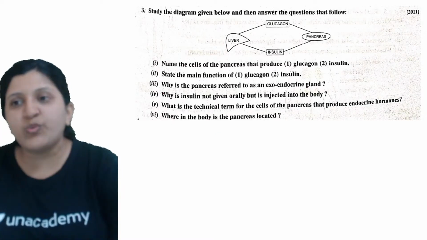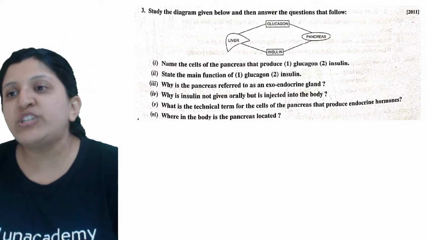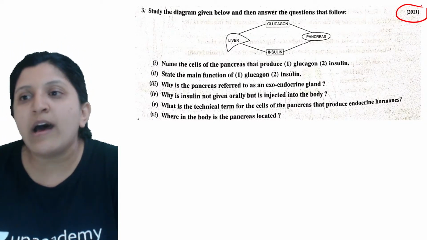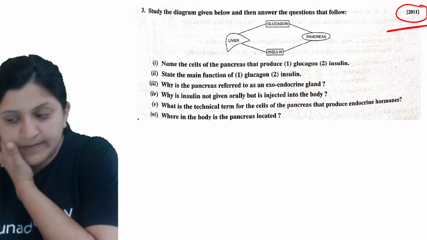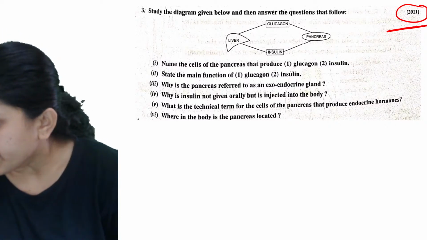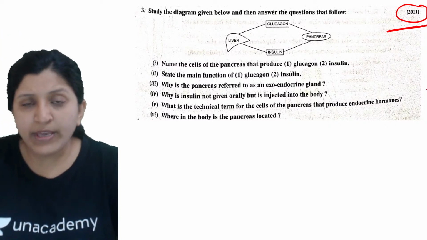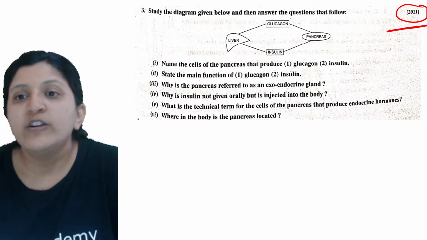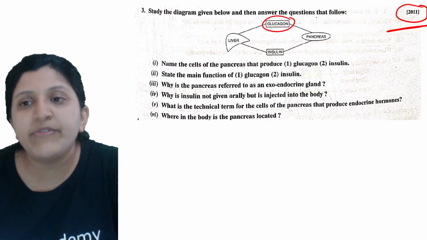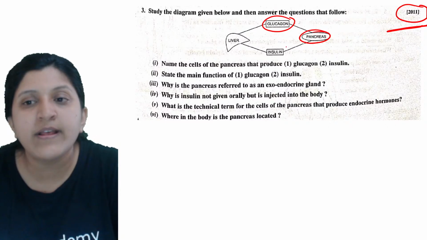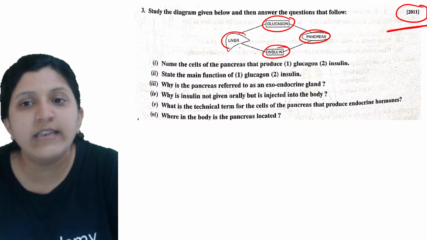Let's go to the next one. So you can see this question. This question was asked in the year 2011. Let's have a look at this one. You can see glucagon is given, pancreas is given, insulin is given, and the liver is given.